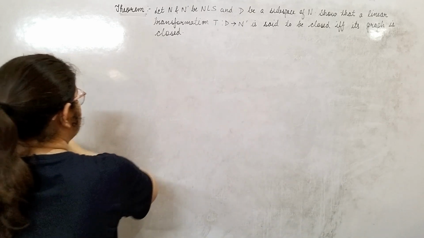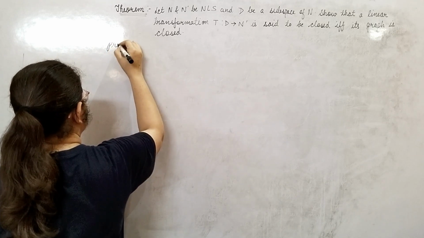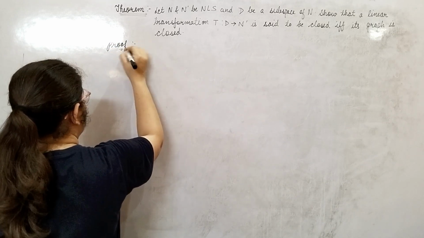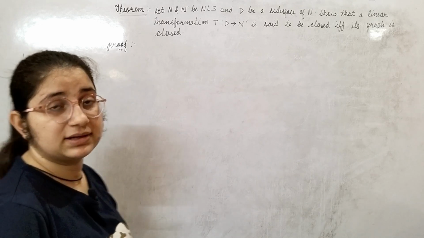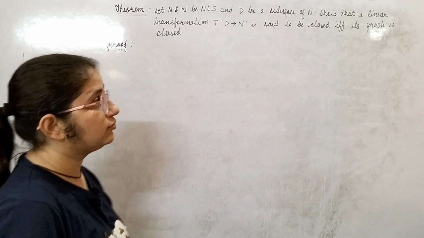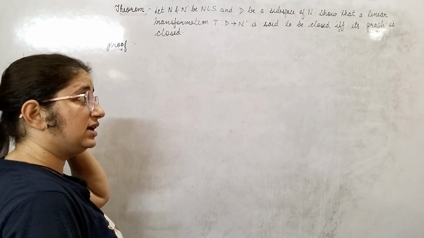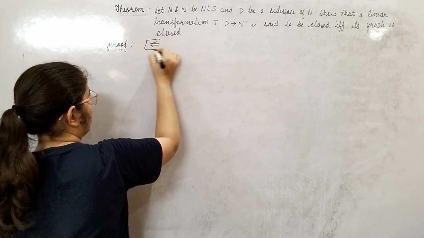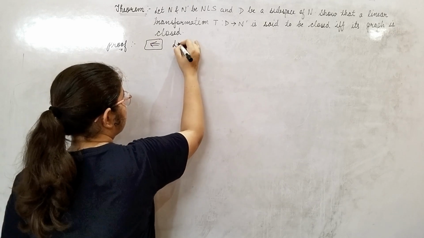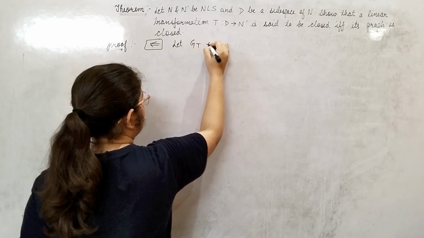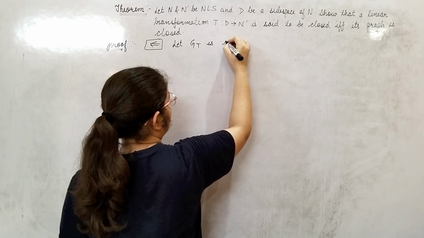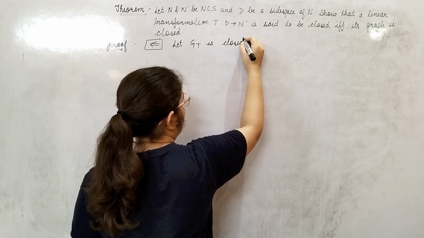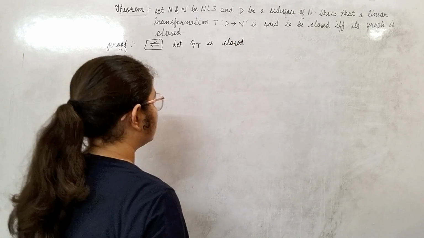See, there is an if and only if statement. That means there are two proofs, forward proof and backward proof. Firstly, we will do the backward proof. Backward proof: let GT be closed, the graph of T is closed.